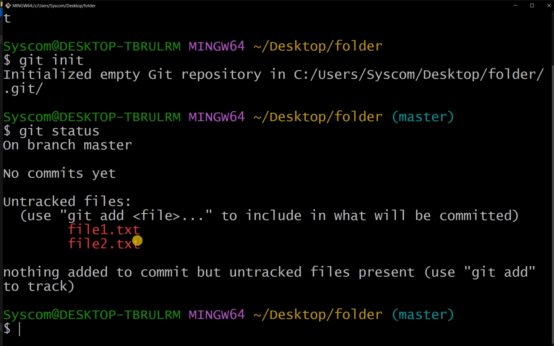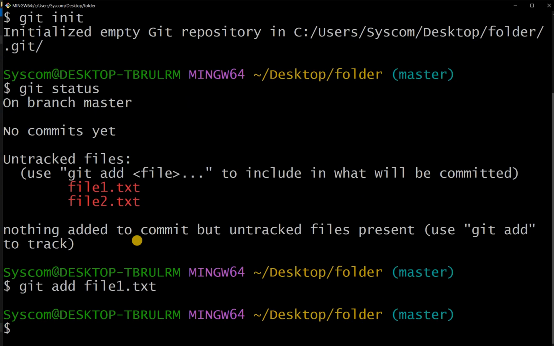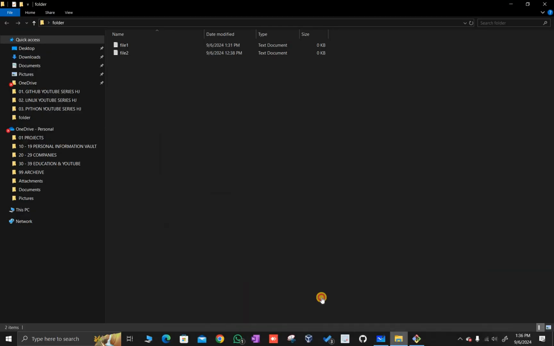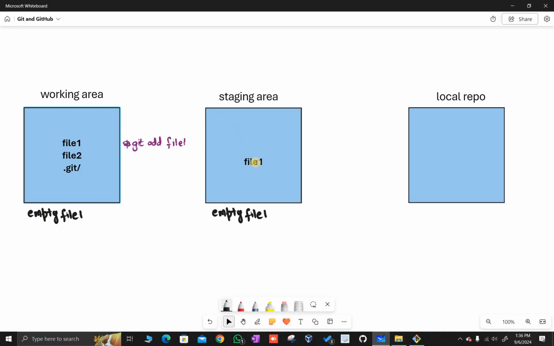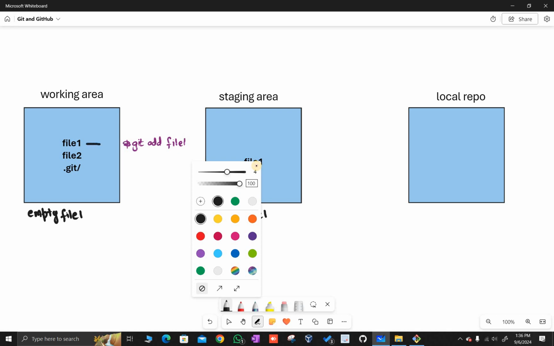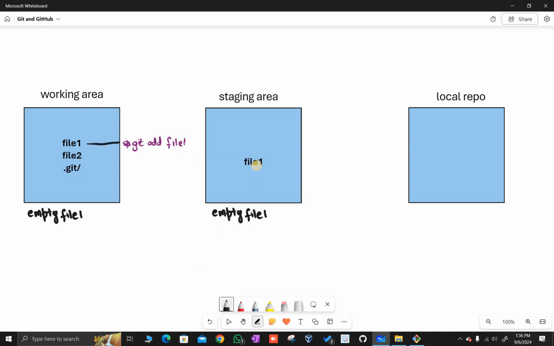So it is telling me that I have two files which are currently untracked. So what I will do is I will type git add file 1.txt, enter. So this empty file will now be transferred into the staging area via this command, git add file 1.